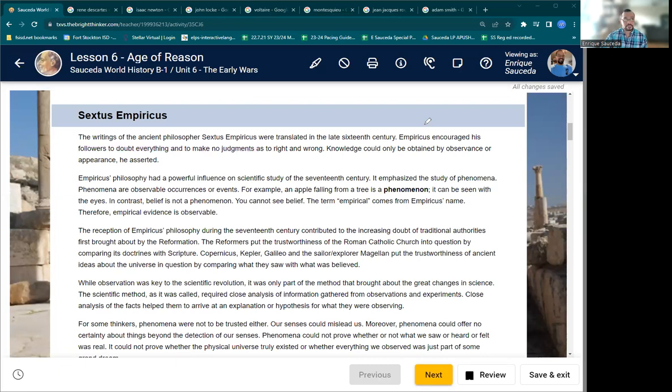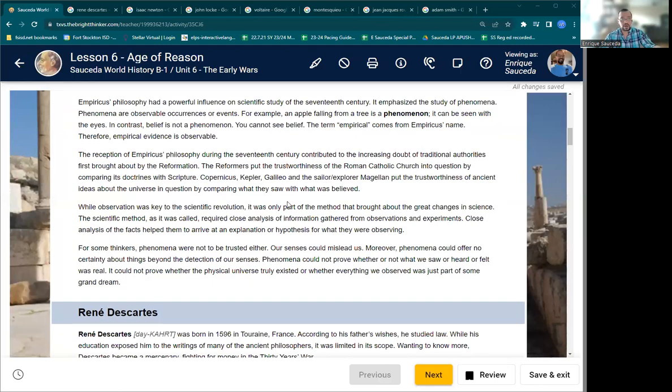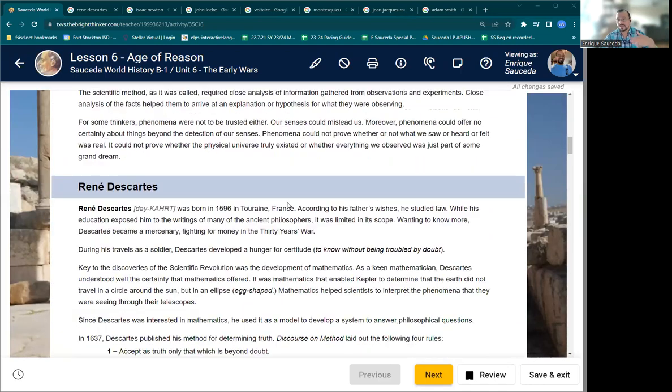Like America, the name America comes from the explorer Amerigo Vespucci, who explored the Americas. He said this isn't Europe or Africa or Asia, so in his respect, we named it after him, America. Read through here more while observations are key. You all got to read. I'm not going to read it all.